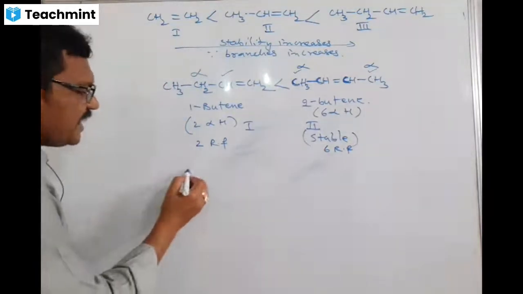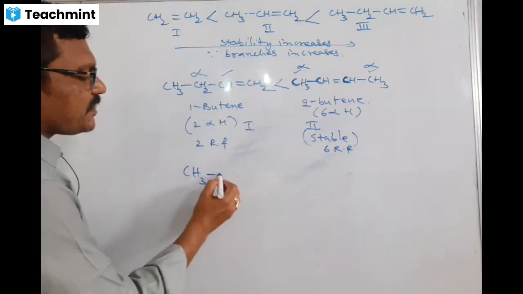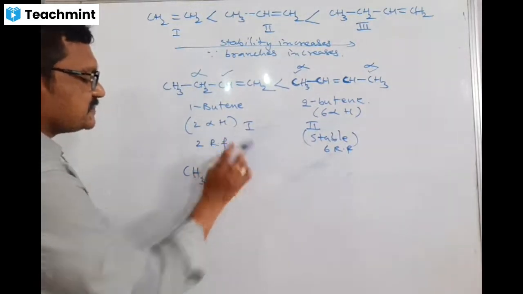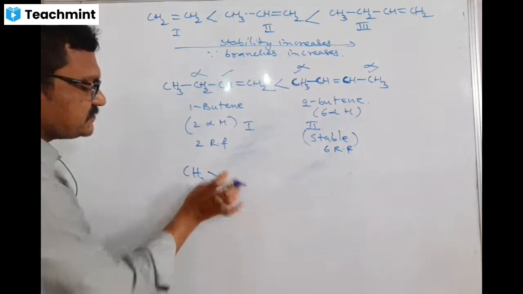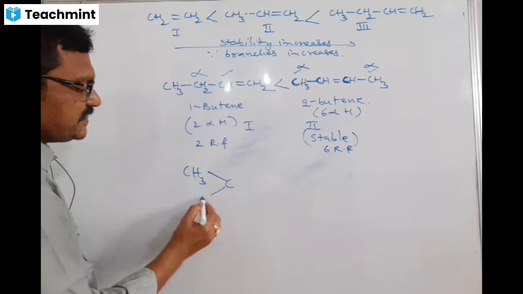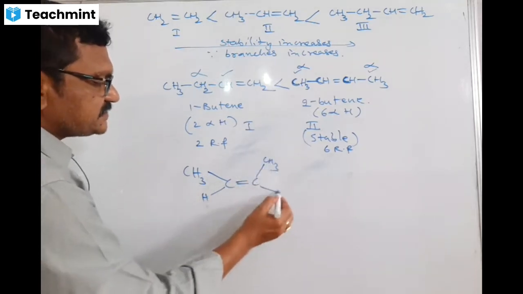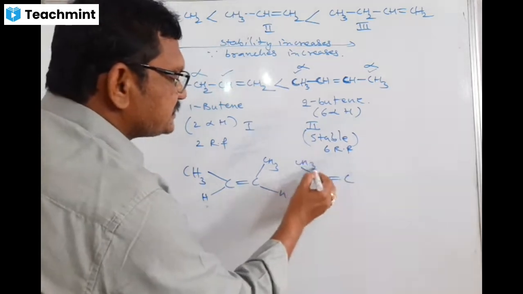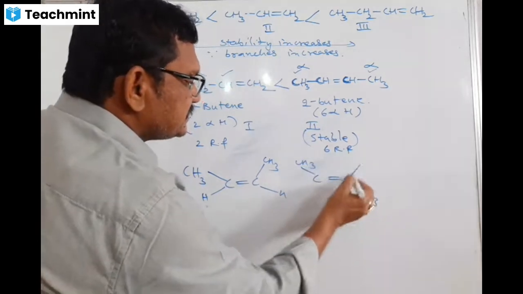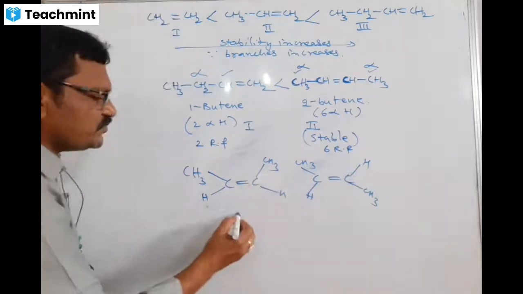I am writing another very important one. CH3 and CH3 with H and H. These two are both 2-butene, no doubt.